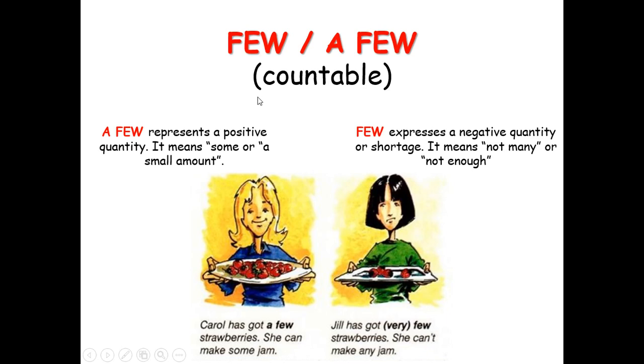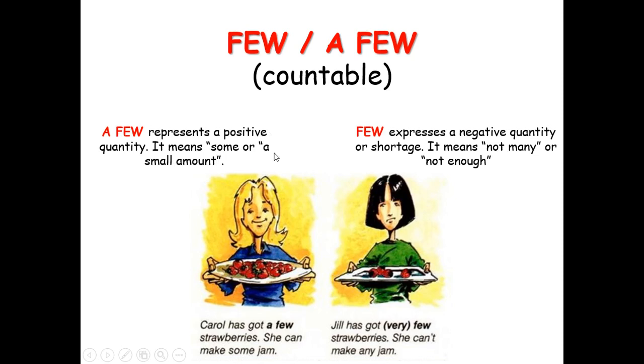Then the next one we have is few and a few. We use these two for countable nouns, only for something that we can count. First, a few represents a positive quantity.